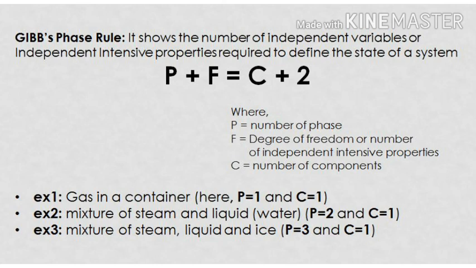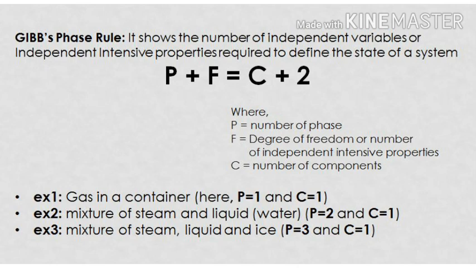Now considering the third example. Now there is a combination of ice, steam and water. Here there are three phases, that is ice, steam and water. Component is still one, that is H2O. Again we plug these two into the given equation and we get F equals 0. That means we do not require any property to define this state.